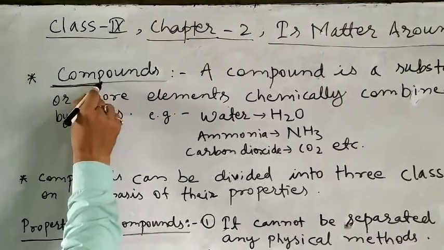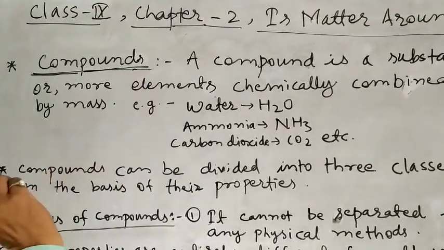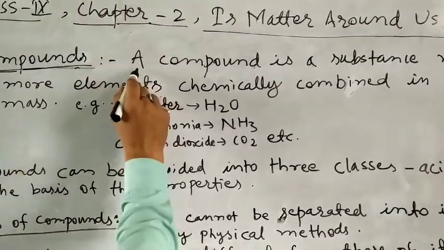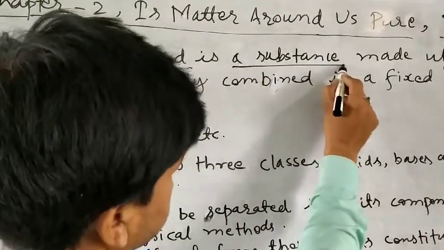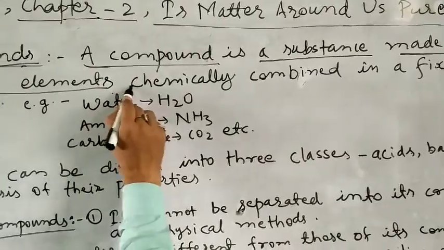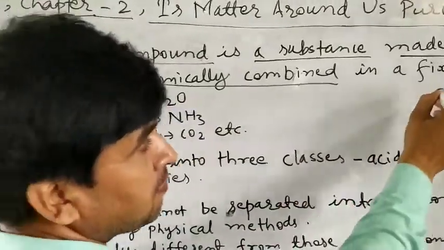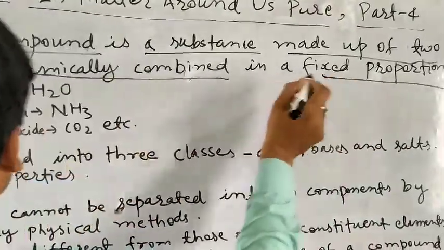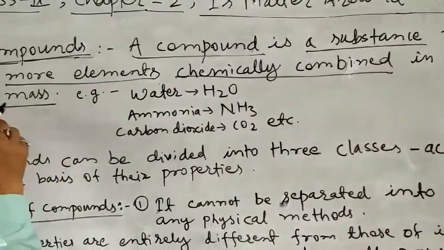First one is compound. That is a pure substance. What is a compound? A compound is a substance made up of two or more elements chemically combined in a fixed proportion by mass.